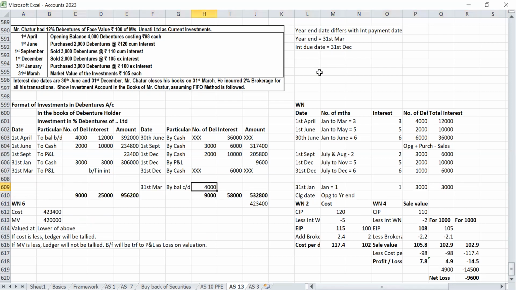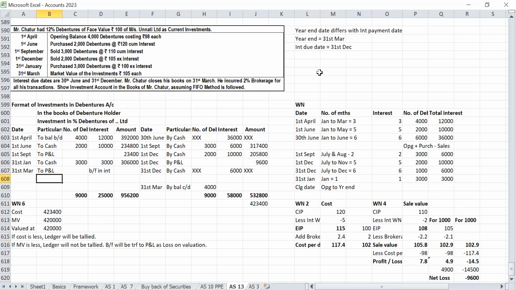Provision for loss, sir. Sorry, sir, valuation loss, sir. So we should write the lower of the above. 4,20,000 only we will write. So in this case, market value is less.